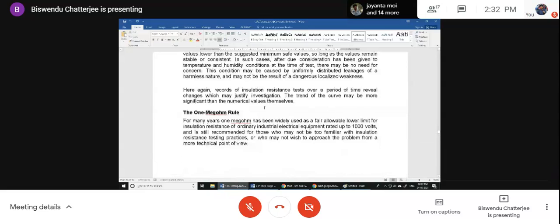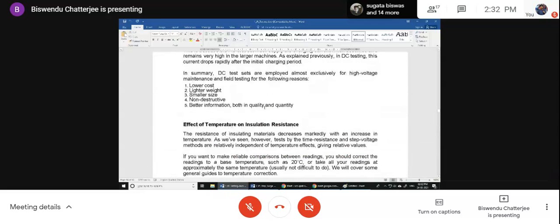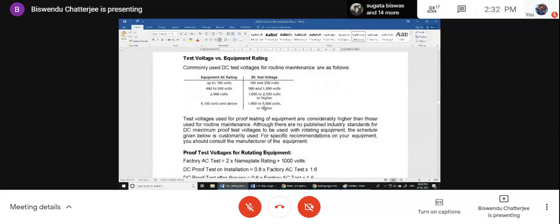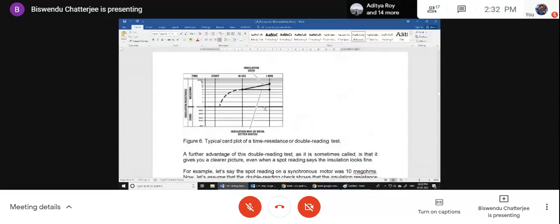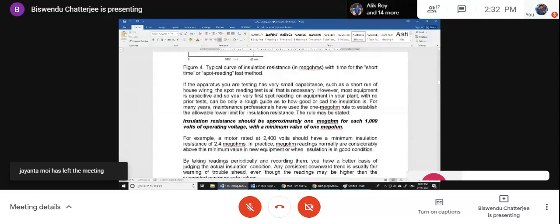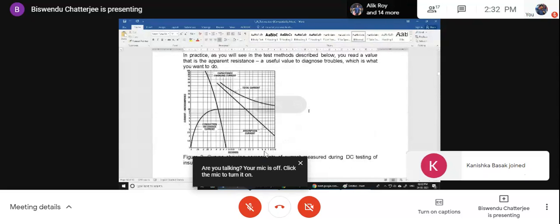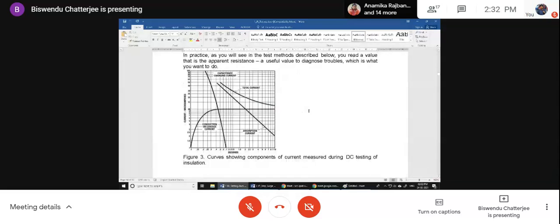Where was that resultant curve? I think it was there somewhere. Not this one. Yeah, got it. Can you see this curve?